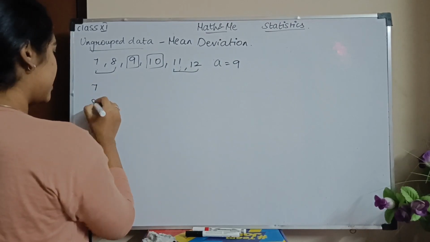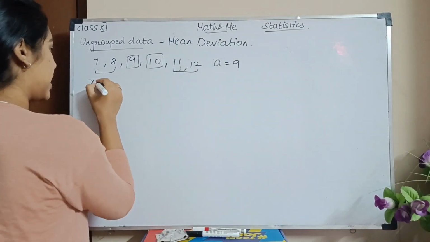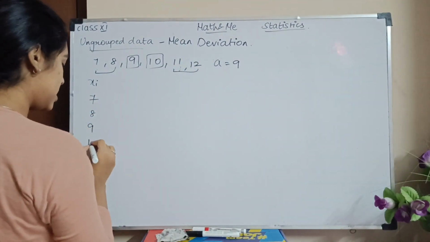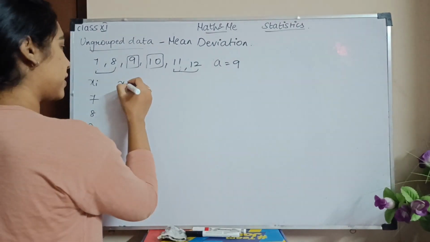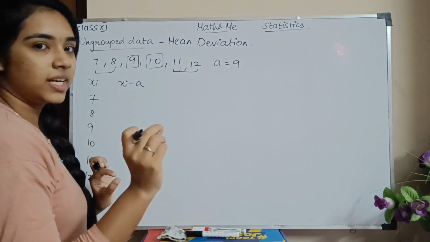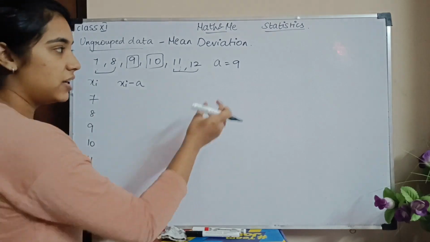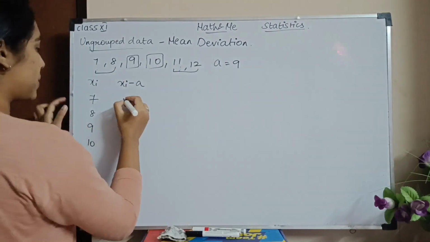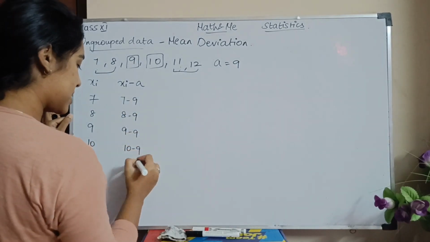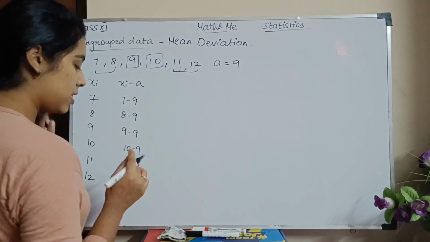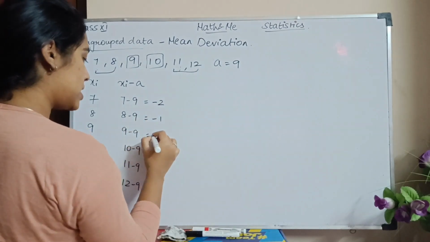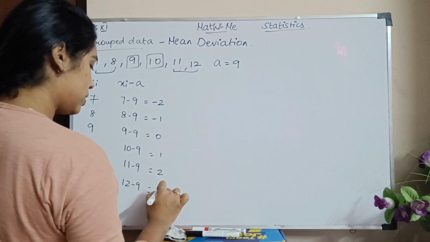So இப்போ இதை எப்படி value calculate பண்ண போறோம்? I'll write the data here. So I'll give the heading to be xi. These are all the values of x. Correct? So I have 7, 8, 9, 10, 11 and 12. So I need to find out what my xi minus a is. The center value lende ஒரு value எவ்வளோ deviate ஆயிருக்கு. How much the values have been deviated from the center value, from the middle value. Okay. So இப்போ இந்த இடத்துல it will be 7 minus 9, 8 minus 9, 9 minus 9, 10 minus 9, 11 minus 9 and 12 minus 9. Okay. So இப்போ இந்த values என்ன? minus 2, minus 1, 0, 1, 2, 3.